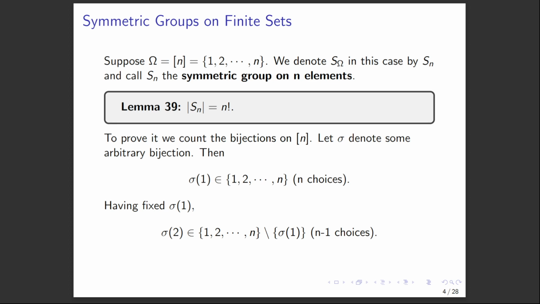Say we have some arbitrary bijection sigma. Well, sigma of 1 has to be some number between 1 and n: 1, 2, 3, all the way up to n. So there are n possibilities. Once we've fixed sigma of 1, the fact that this function is a bijection means that sigma of 2 is still going to be some number from 1 to n, but now we've ruled out sigma of 1. So in fact, there are only n minus 1 choices remaining.